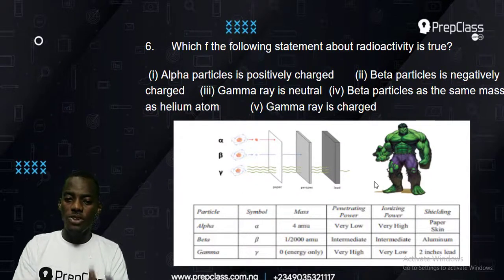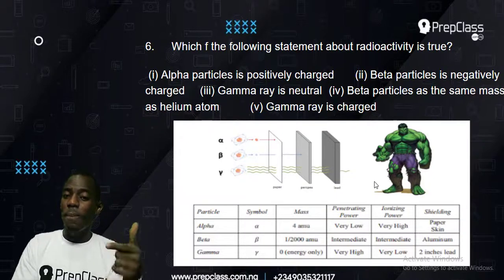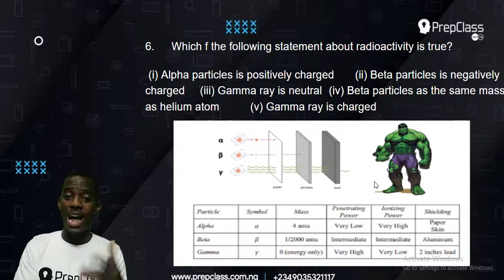Okay, so first of all, know also for the sake of more learning, that alpha ray has low penetrating property. Look at the picture I have there. Alpha ray could not pass through paper or skin. But beta ray can penetrate more than alpha ray, so beta ray has higher penetration. It could pass through paper, but couldn't pass through aluminium.